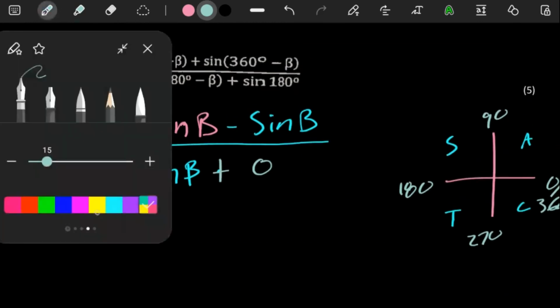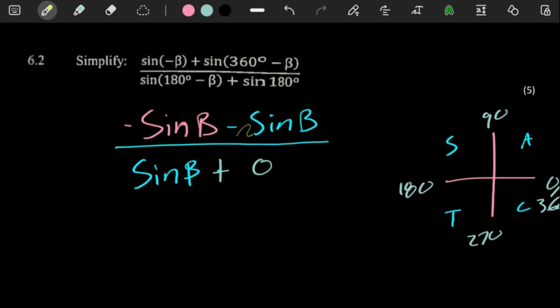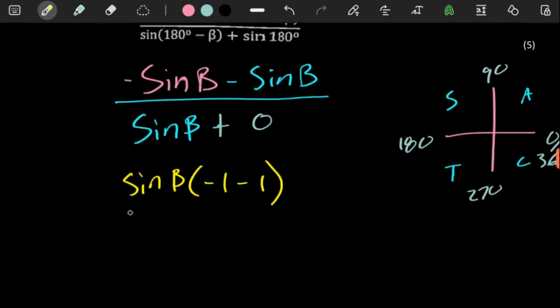We can simplify further. At the top, it looks like we can take out sine b as a common factor. If sine b goes out, it means here you're going to have a negative 1 left, same over there. Let's not be strange here. These are like terms, so minus 1 minus 1 gives you minus 2 sine b.